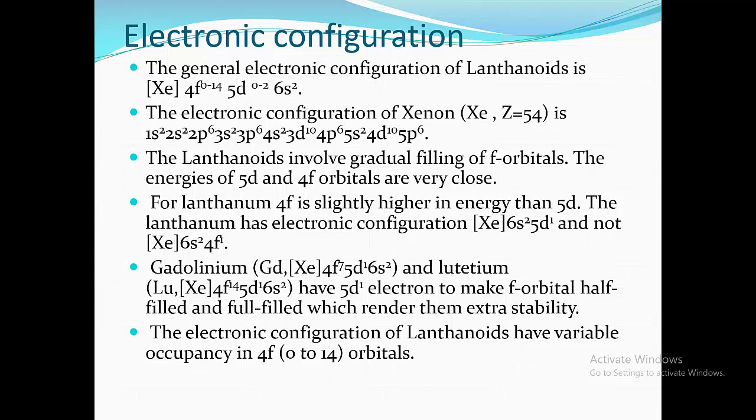The electronic configuration of xenon having atomic number 54 is 1s2, 2s2, 2p6, 3s2, 3p6, 4s2, 3d10, 4p6, 5s2, 4d10, 5p6. The lanthanides involve gradual filling of f orbitals. The energies of 5d and 4f orbitals are closely similar.